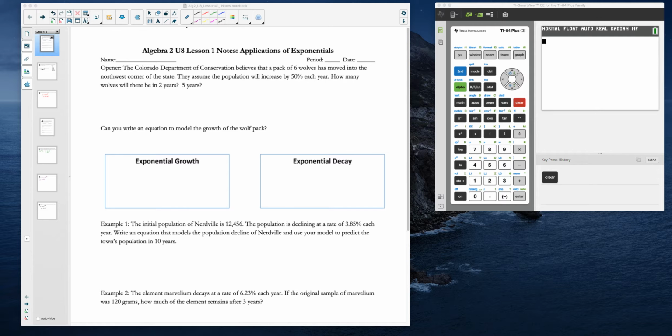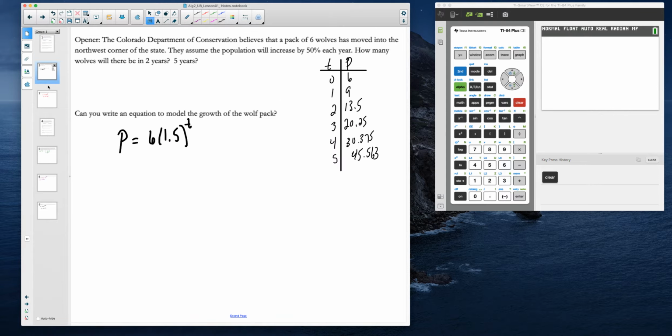All right, so hopefully you found a way to figure this problem out. Now I'm going to flip over to the work that I did here. And now I think probably what some of you might have done is just did a table of values, right? And so that's kind of what I did over here off to the side. So we know at t equals 0, the population was 6. And if I'm going to increase by 50%, then I can take my initial population and divide that in half and then add that on. So half of 6 would be 3, so I can add that on. And then half of 9 is 4.5, I can add that on. And then all the way down here to where I get to 45.563.